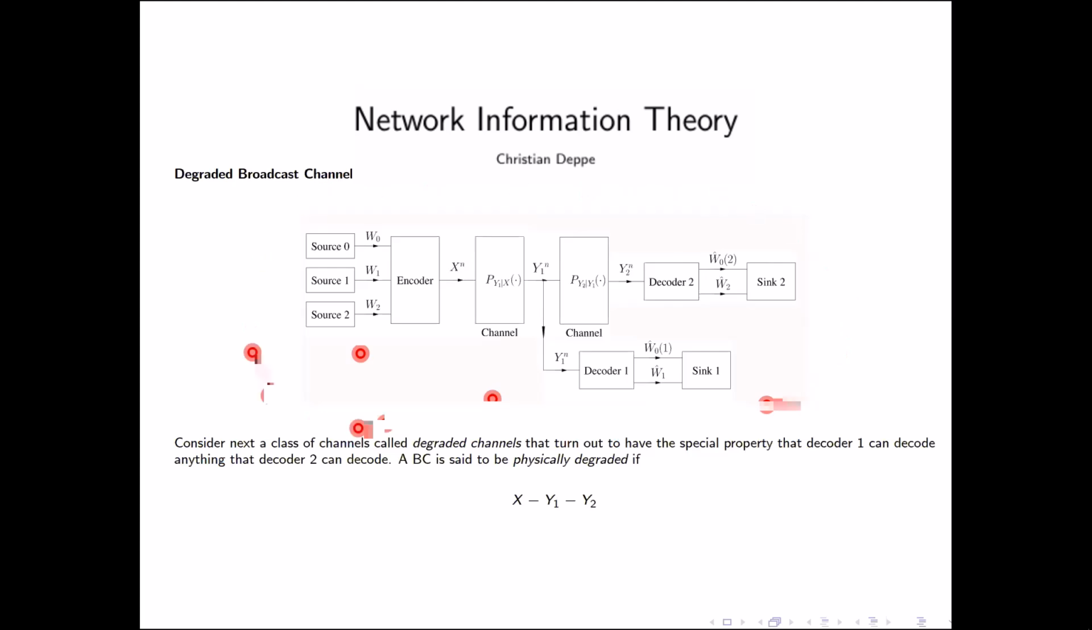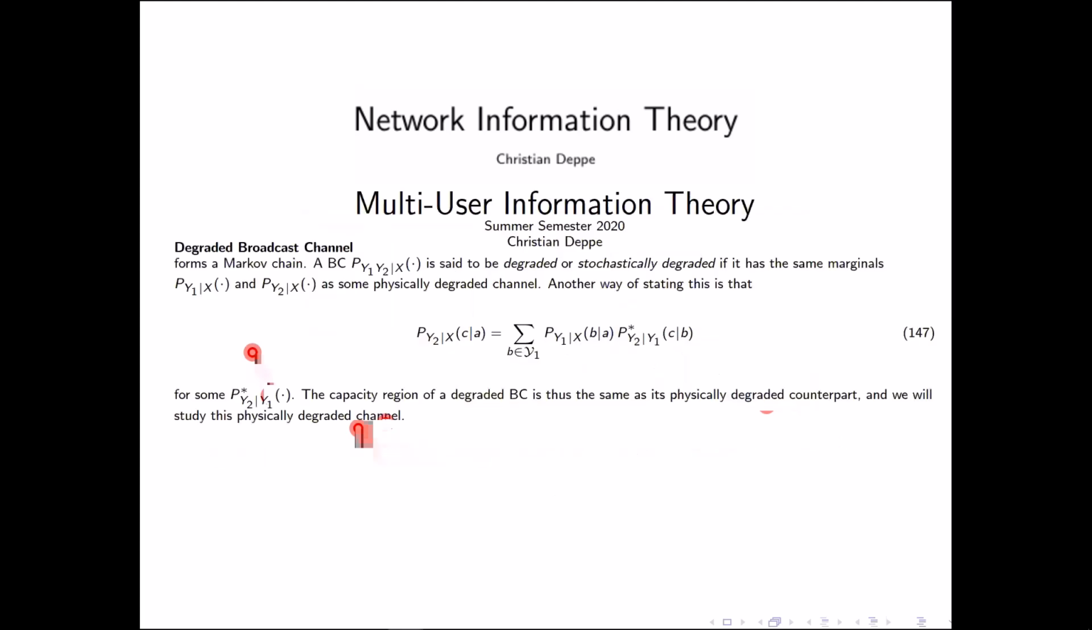We can generalize this because of the property we proved before, to the so-called stochastically degraded broadcast channel. We call a channel stochastically degraded if it has the same marginals, that means the marginal channels from X to Y1 and from X to Y2, as some physically degraded channel. We can write this also in this form.